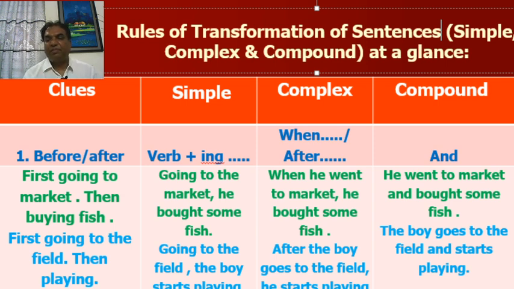Now, rules of transformation of sentences. Rule number 1: first, clues. This is the clue, this column. You have to notice the clue. Rule number 1: before, after. There will be two activities. One will occur before and one will happen after.